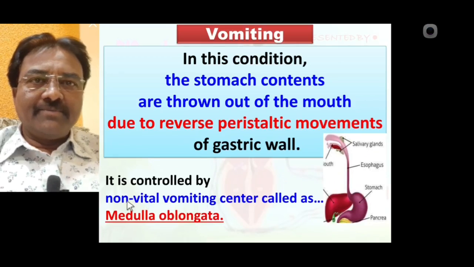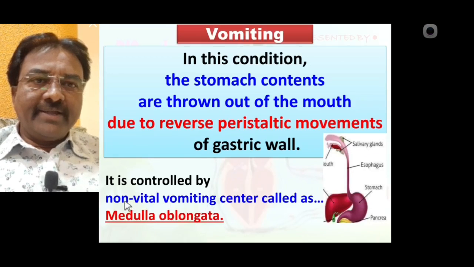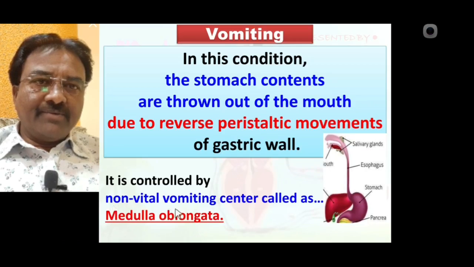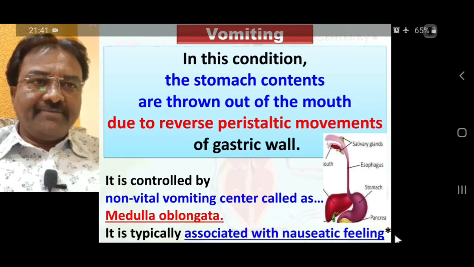The medulla oblongata is a part of the brain that controls vomiting, and it is typically associated with a nauseous feeling,